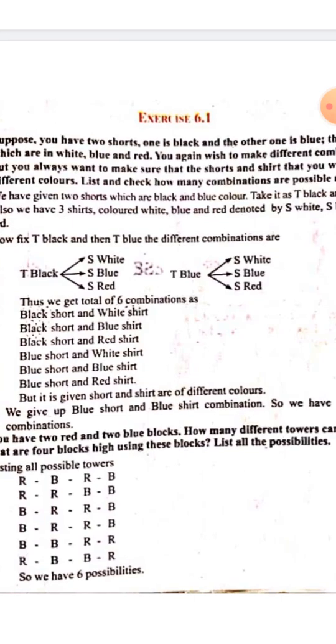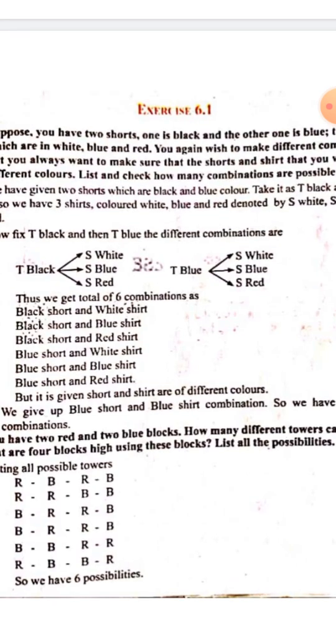It is the easiest one. So we have two red blocks and two blue blocks. Which means what? You have to construct one building using these four blocks. So what are the possibilities of the towers? First red we can put, and then blue, again red and blue. And then what is the second possibility? First red, and then red also, blue, and then blue. So blue, red, blue, blue, red, blue. Why are blue, red, blue, red, blue the same? But because you have two red and two blue.